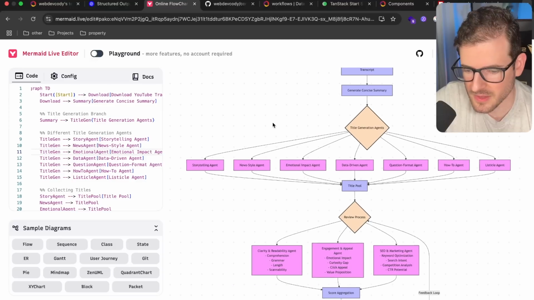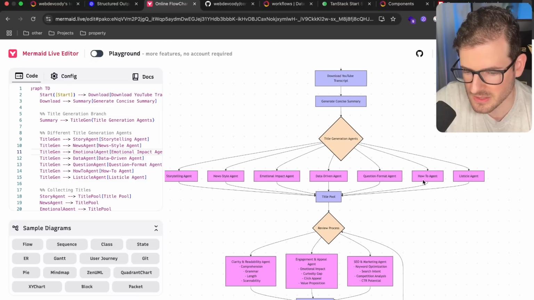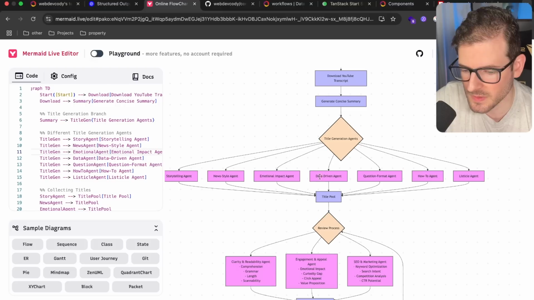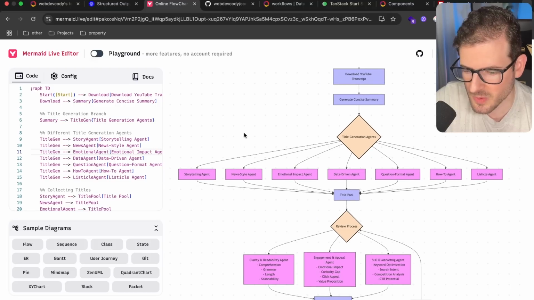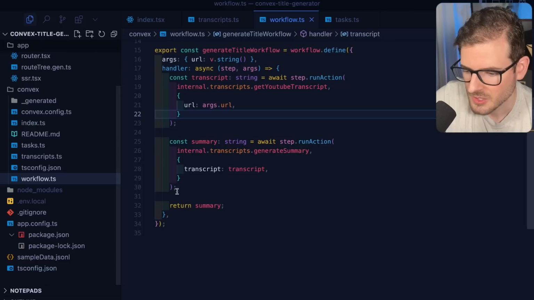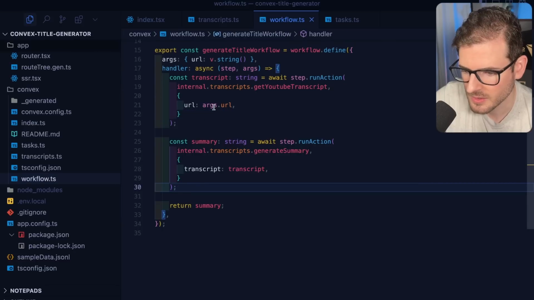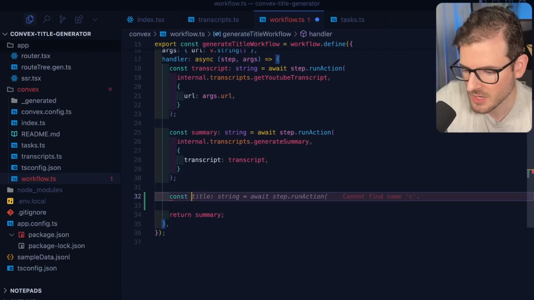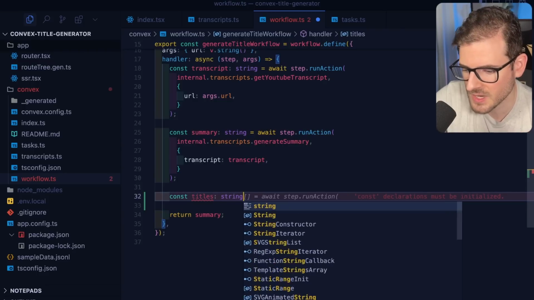All right, so now for the fun part, we want to have agents that generate titles based on the summary of the YouTube video. So for example, let's start with the storytelling agent. Let's see if we can have this agent generate maybe 10 different titles that can be used in a storytelling format. So again, we have our workflow here, and if we want to run another OpenAI call, we can simply say const, and I'll say titles, which will be like a string of titles, I think.